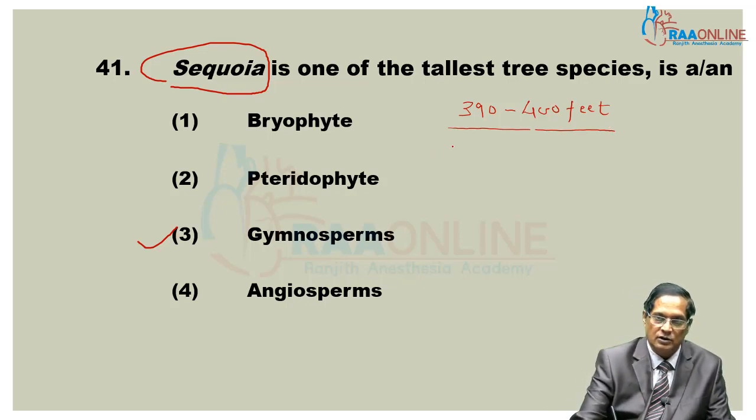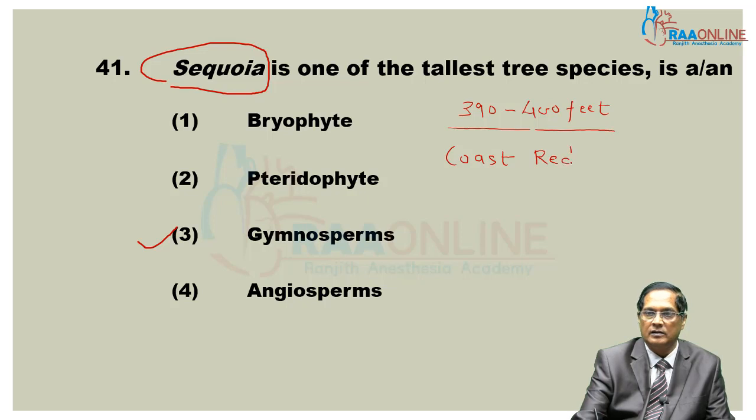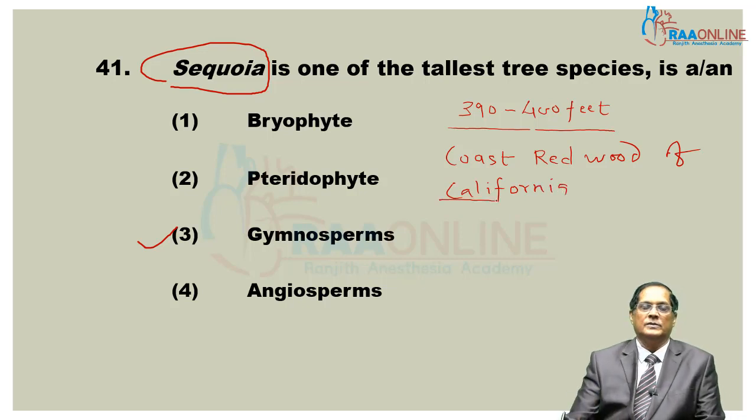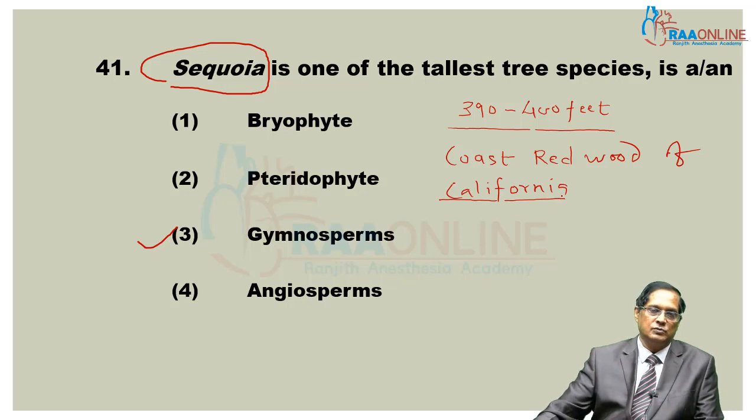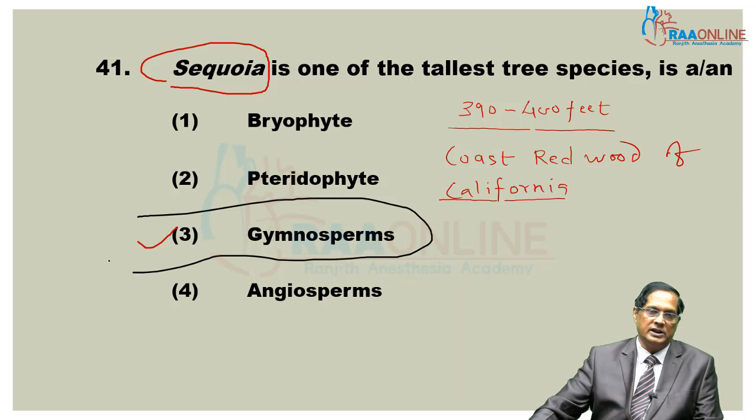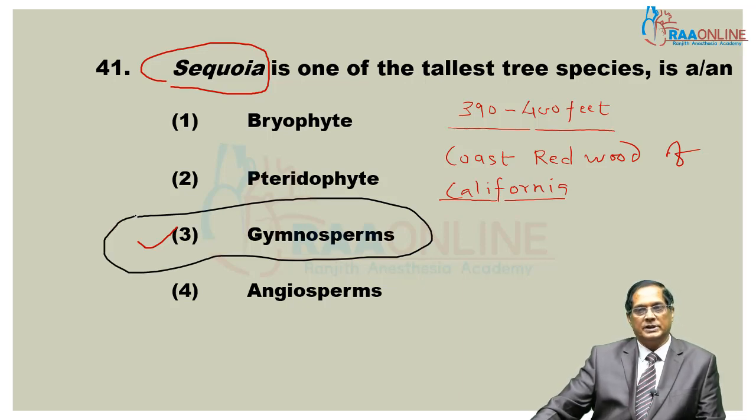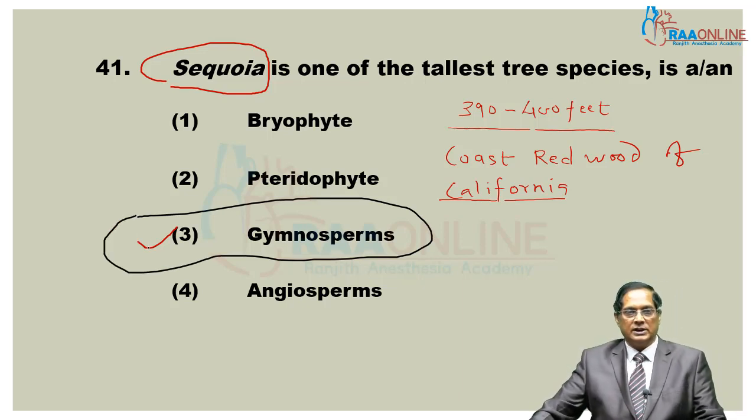It is also called coast redwood of California. So the answer is clear cut now. Gymnospermic tree, tallest tree of the plant kingdom. In angiosperm, the tallest is eucalyptus.